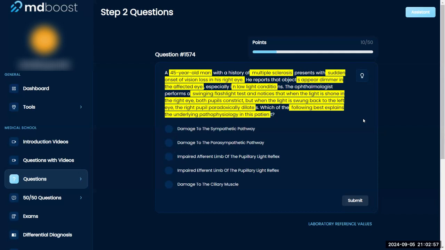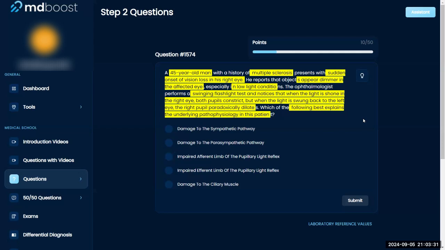Okay, let's see. So I'm thinking MLF with multiple sclerosis. Light shown in the right eye, both pupils constrict, going back to the left eye, that one dilates when it should be constricting as well. I'm wondering if that is afferent or efferent. That's what I'm trying to think of.